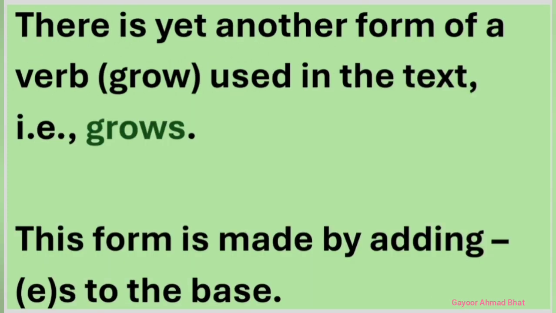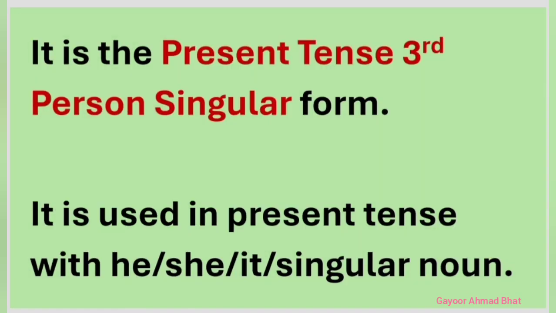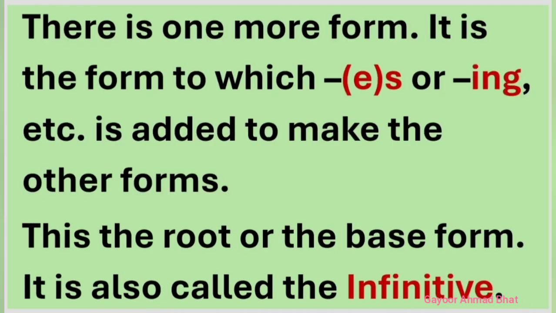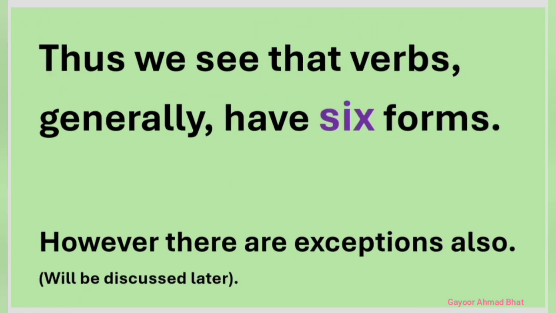But then we saw a form grows also. This is the form which is made by adding s or es to the base and is another present tense form, but it is used with third person singular only. That is, it is used in the present tense with he, she, it, or a singular noun. Then there is the infinitive or the base form. Thus we see that verbs in English have 6 forms. This is generally so, although there are some exceptions, which we will discuss later.